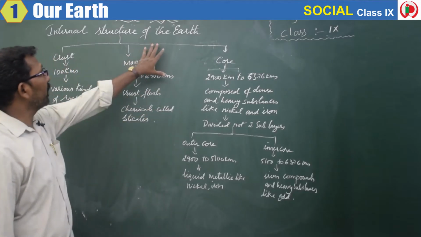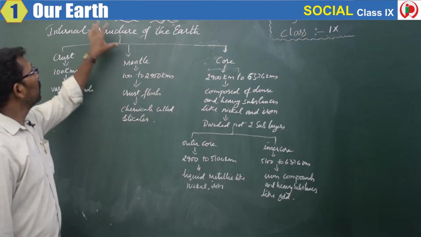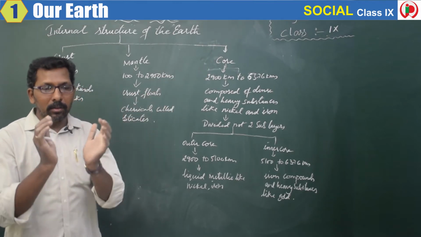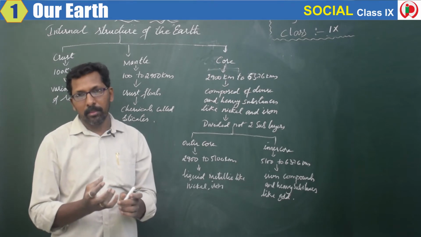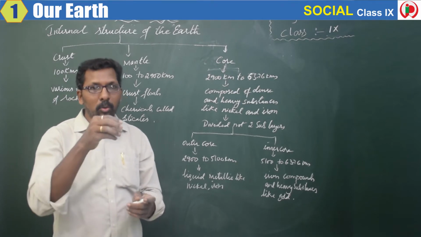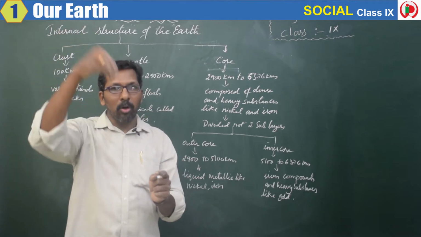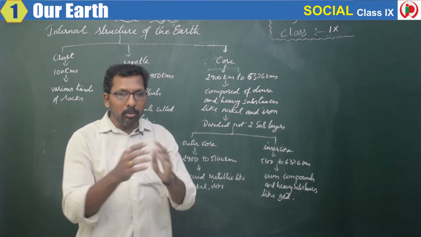So now the next topic after the evolution of the earth, we will discuss the internal structure of the earth. After the earth has evolved, it has formed into different layers. As I told you, when it was in a molten state, the liquid stage, many rocks were falling. We call it bombardment.